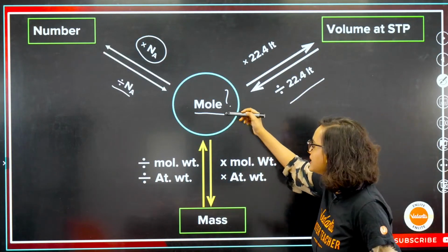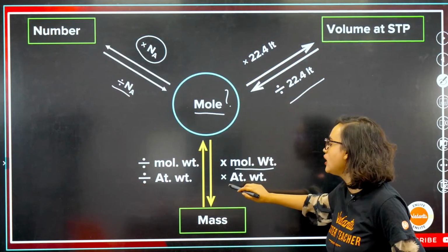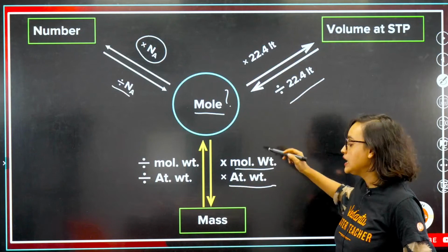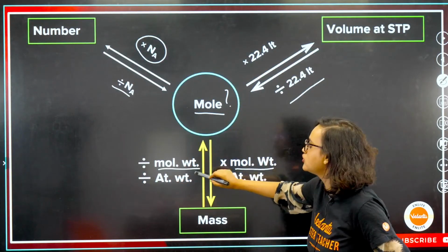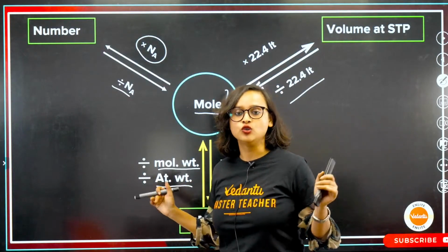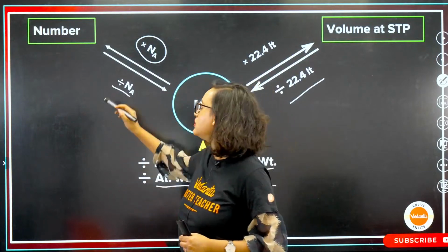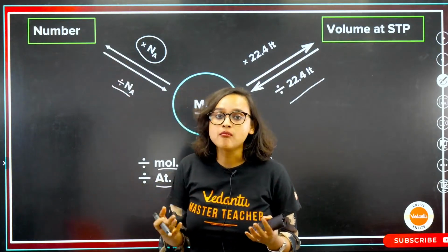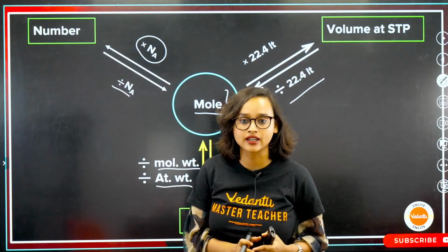If you have to find the mass, then multiply it with molecular weight or atomic weight. Now, from mass, if you have to go to mole, then either divide it by molecular weight or atomic weight, whatever is given to you. Makes sense? Number means number of atoms or number of molecules. Yes, that is what they are asking.